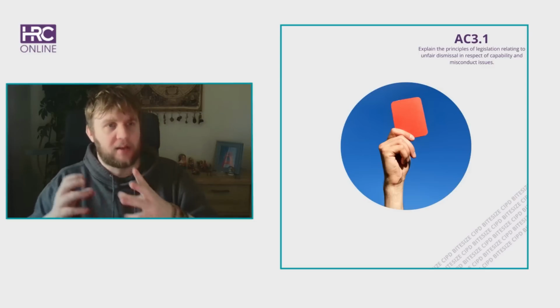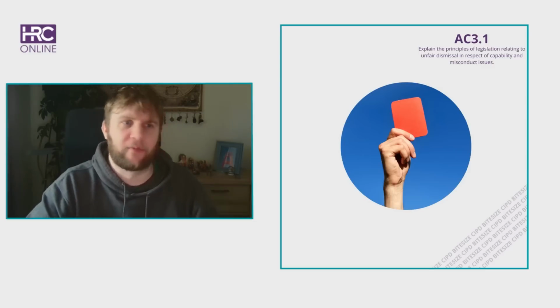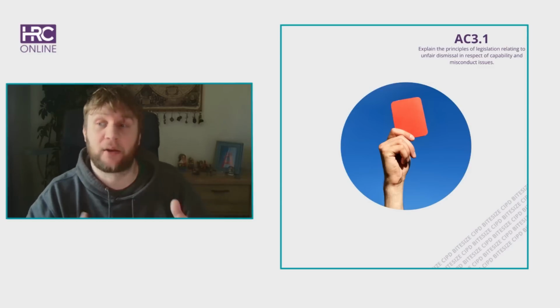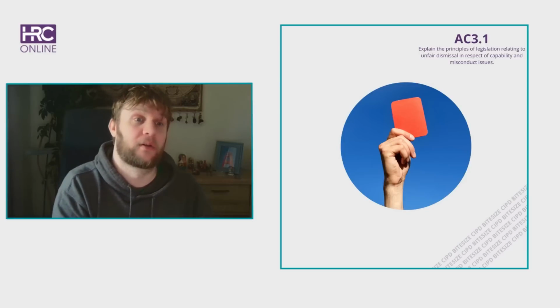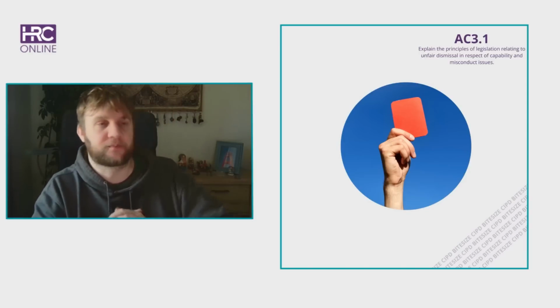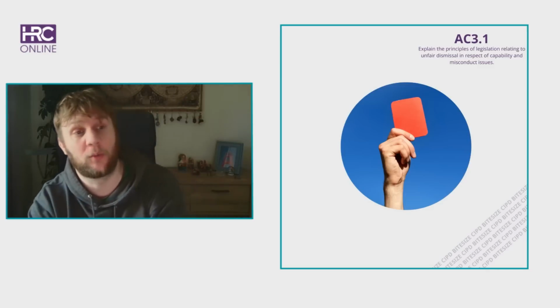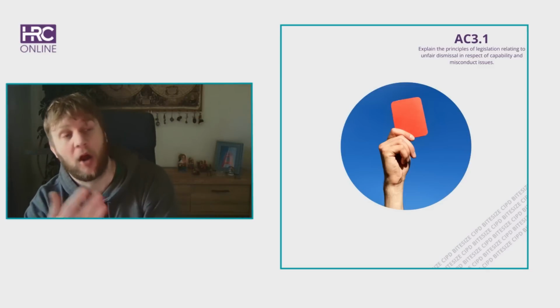If you think about a sports team and a code of conduct and a player who's not performing, think of that as a staff member, think of that as someone within there, and then the rule book is employment law, and what you can do in terms of someone with a capability issue or someone with a misconduct issue. Hopefully this helps.